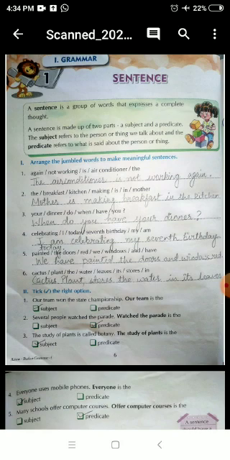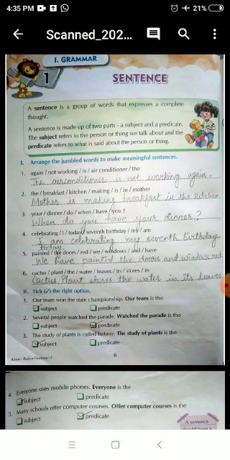So we can change it, and the punctuation mark will differ. We will have to change the sign which we are using. If it is a declarative, then we will use a full stop. If it is exclamatory, we'll use an exclamation sign. And if it is an interrogative sentence, we'll put a question mark. And the sentences can be changed from one form to another.